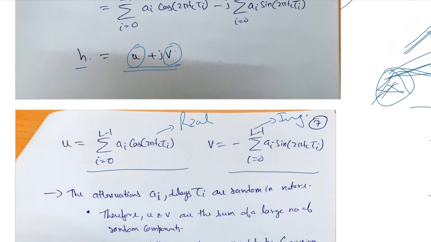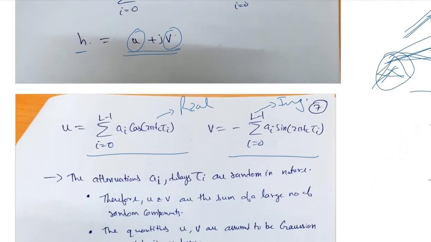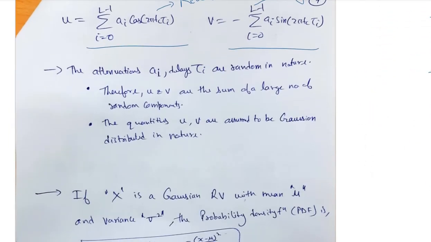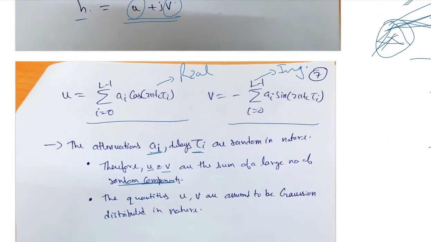Now the attenuation a_i and delay tau_i are completely random in nature. That depends on the different scenarios, right? So therefore u and v are sums of a large number of random components. We can comfortably say that since a_i and tau_i are random in nature, u is a summation, depending on the number of paths, of a large number of random components.